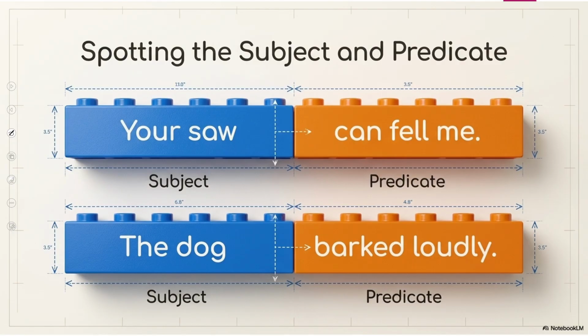Here we have an example. The dog barked loudly. The dog is a subject and barked loudly is a predicate. In this we have verb and an adverb.